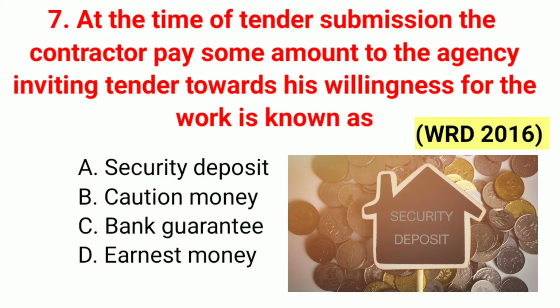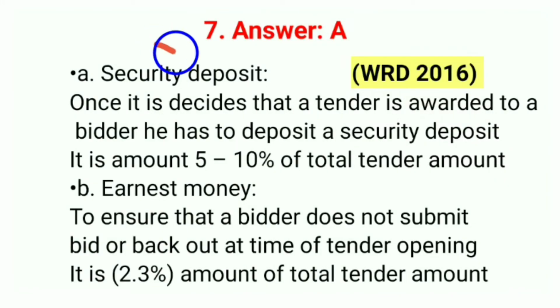Question number 7. At the time of tender submission, the contractor pays some amount to the agency inviting tender towards his willingness for the work, which is known as. This question was also asked in WRD 2016. So the correct answer is option A, security deposit. The 7th question answer is A.